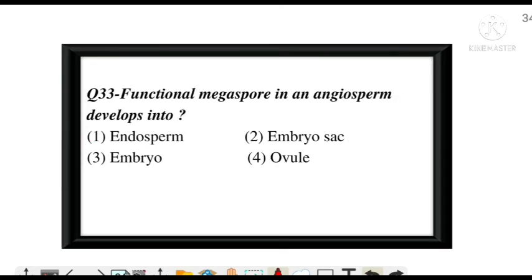Functional megaspore in an angiosperm develops into. And the correct answer is option B, embryo sac.